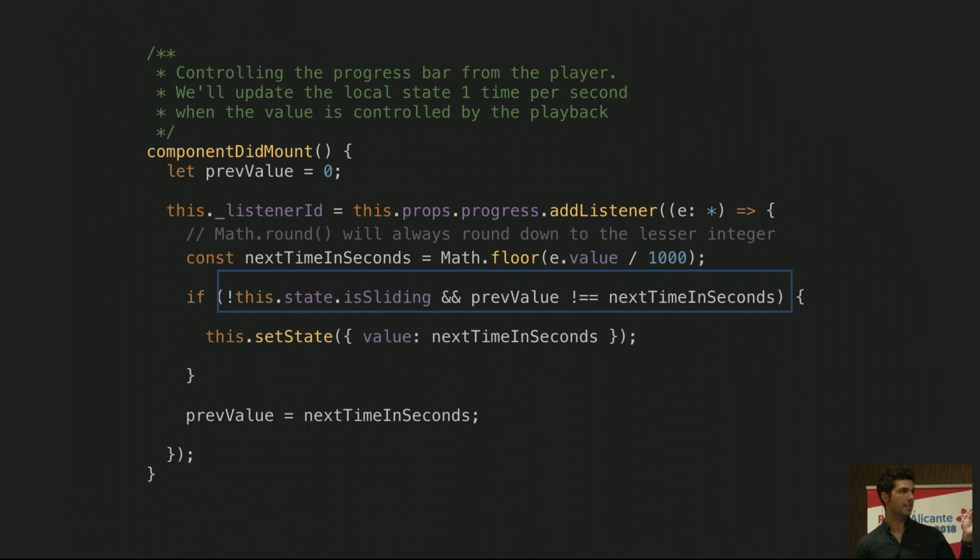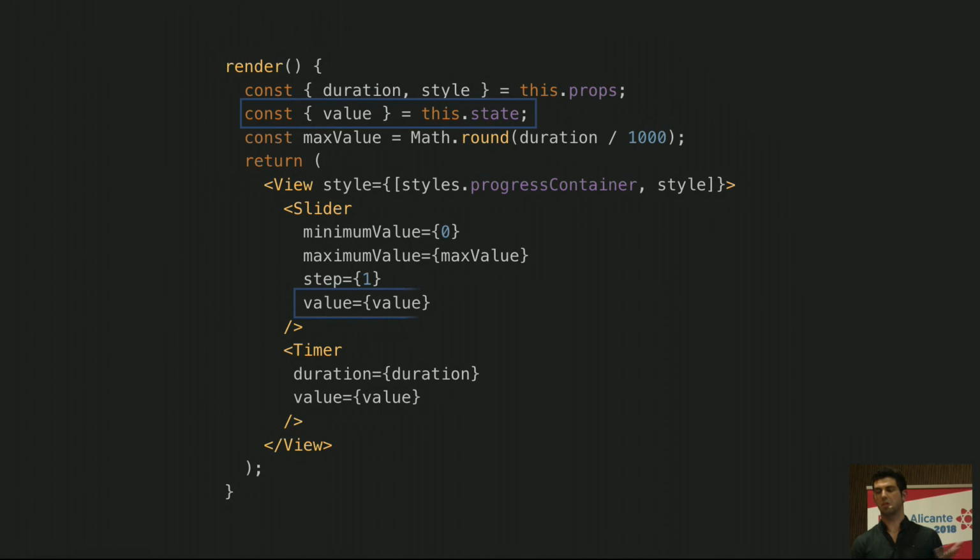We are just setting state only when a second went by and when the player is controlling this component. So it's just once every second we are doing setState, so it's not a big deal. And we're passing this as a prop. And of course, this slider is not the one that React Native offers, because that one is an uncontrolled component.